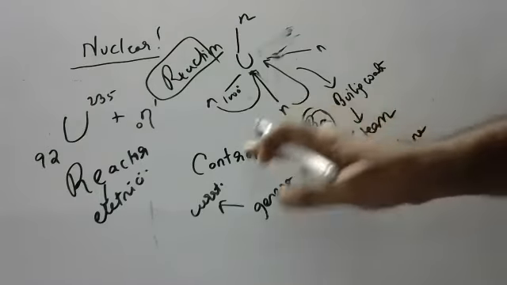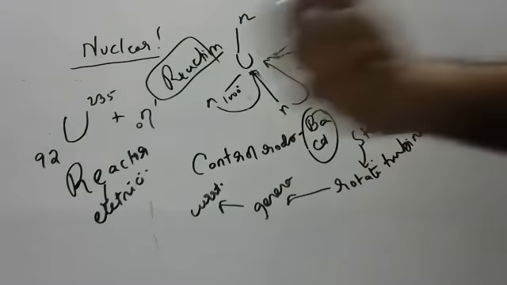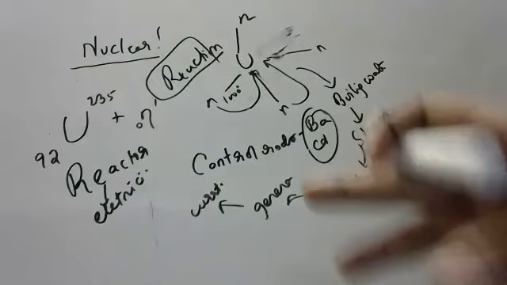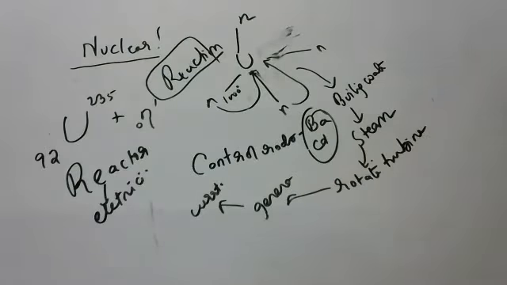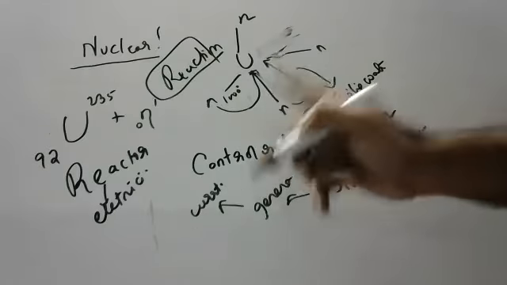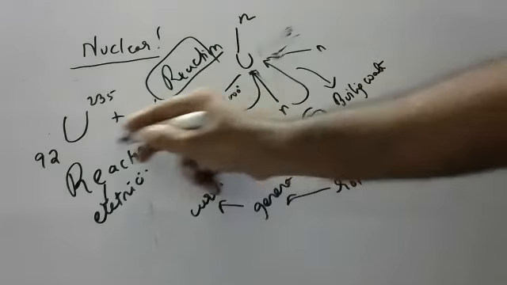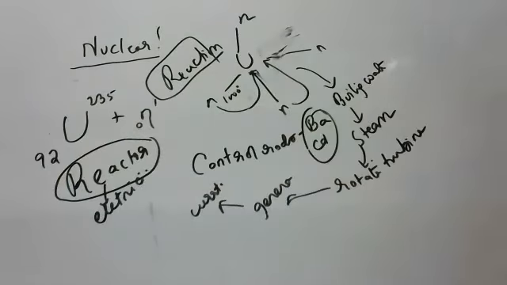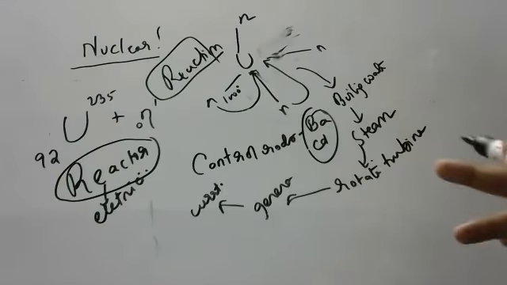If you are not taking proper control, all 3 neutrons go and hit uranium, which means 3 will become 9 and 9 will become 27. You lose control and the entire state will be devastated within no time. You should take proper care of nuclear reactors. Then you will ask, sir, in our India we don't have nuclear reactors. We do have small reactors, only for laboratory research, not to produce current.